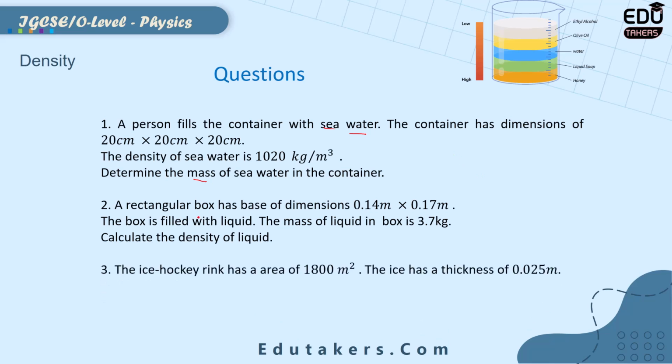Question number 3. The ice hockey rink has an area of 1800 meters square. The ice has a thickness of 0.025 meter. The density of the ice is 920 kg per meter cube. Calculate the mass of the ice on the rink. So you have to practice these questions.